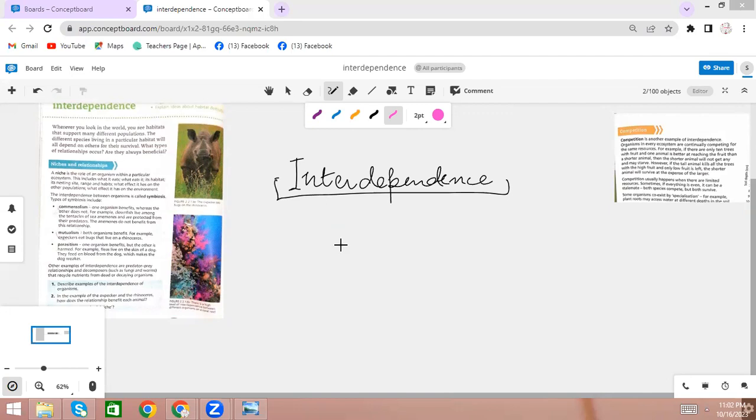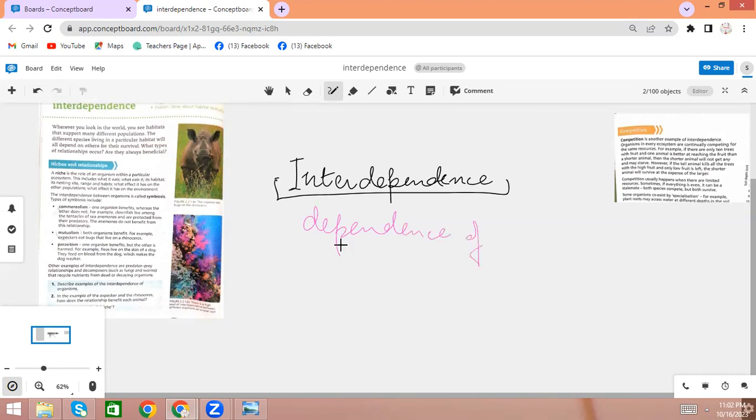So interdependence is basically the dependence of one species on the other. Okay, so these species, they are depending on one another. That dependence may be related to their habitat, may be related to their food, may be related to the protection of themselves from the predators.